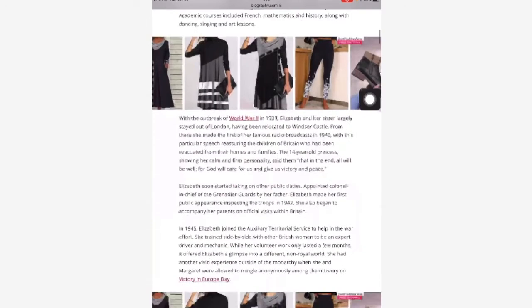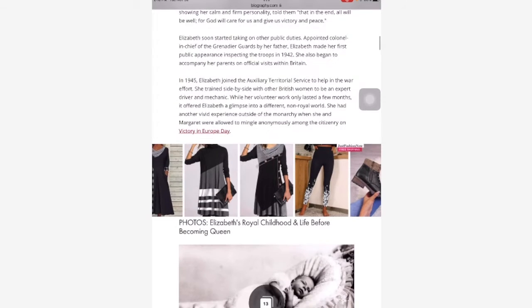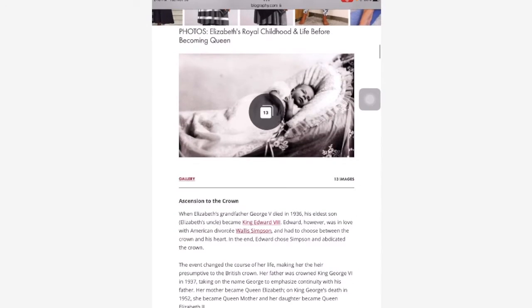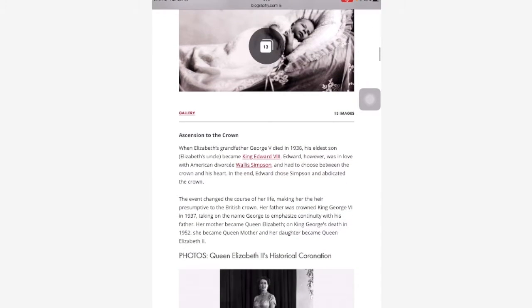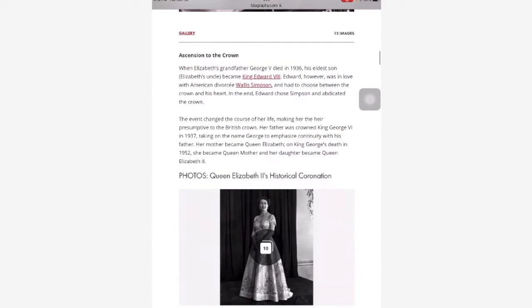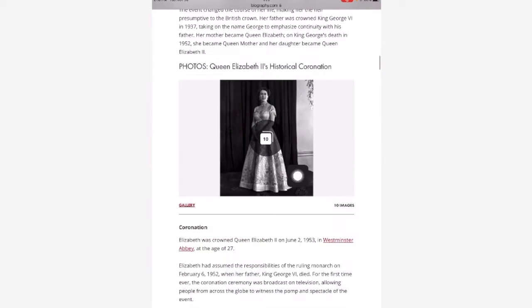All right, so I'm going to find the next heading that has some important information. I'm skipping over those ads. I'm trying to just ignore those ads. Let's see what's next. Okay, there's some cute baby pictures of her. And then it says Ascension to the Crown. That's the next heading. And then it says Coronation. That means when she got crowned. Okay, so I'm interested in when did she become queen?